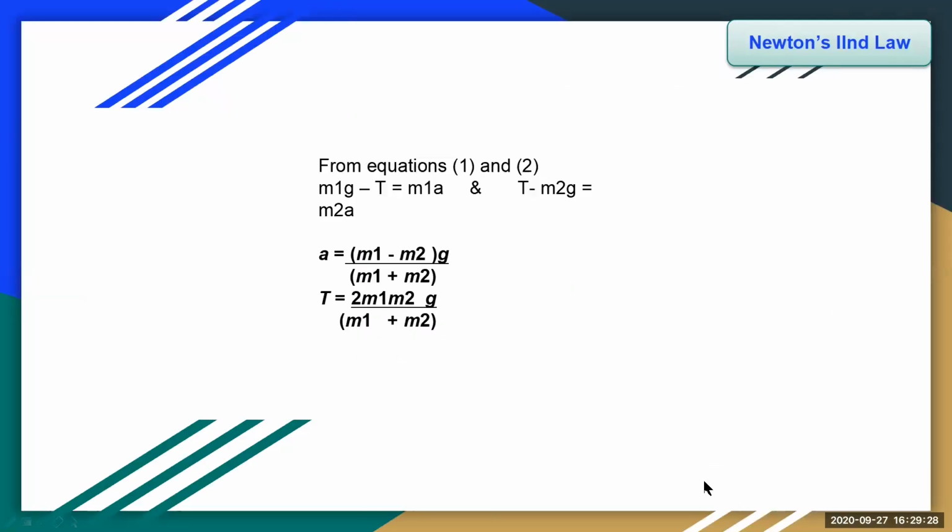Now from those two equations, after solving, a is equal to m1 minus m2 into g by m1 plus m2, and T is equal to 2 m1 m2 g by m1 plus m2.